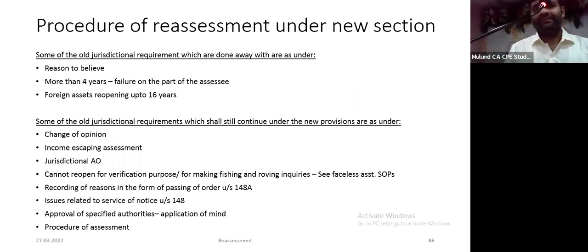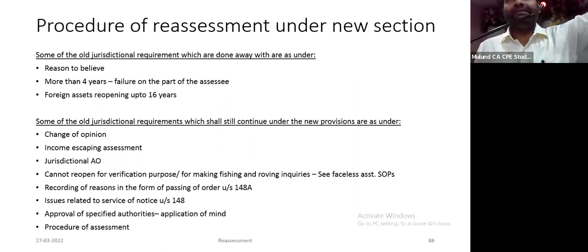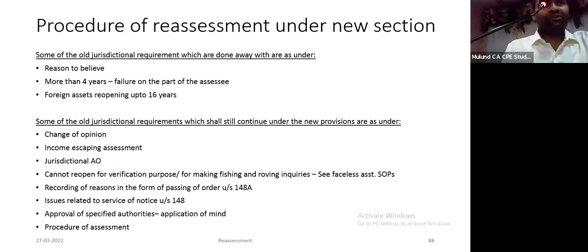Finally, some of the old jurisdictional requirements are no longer applicable: reasons to believe is gone. More than 4 years failure on the part of the assessee is gone. And foreign assets reopening up to 16 years is gone. What are the old requirements which still continue in the new regime?